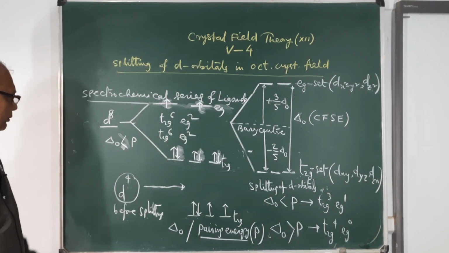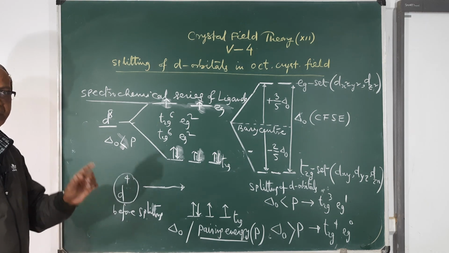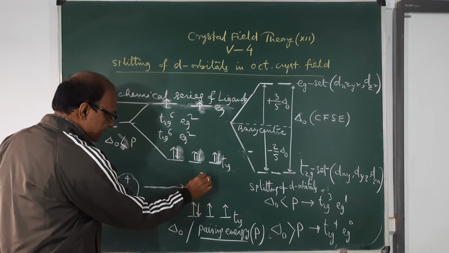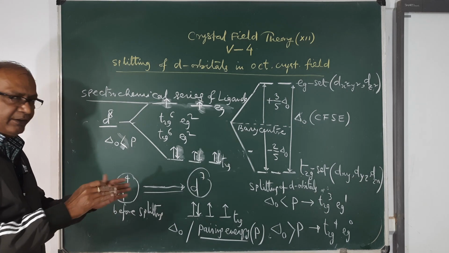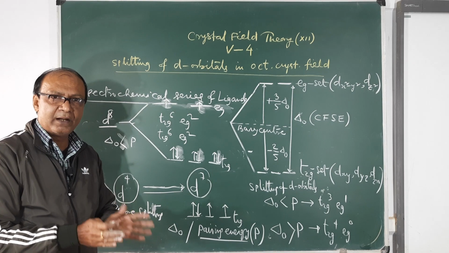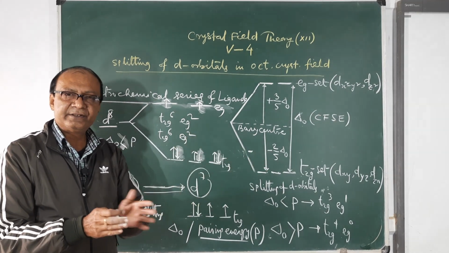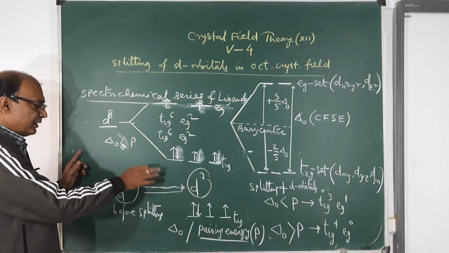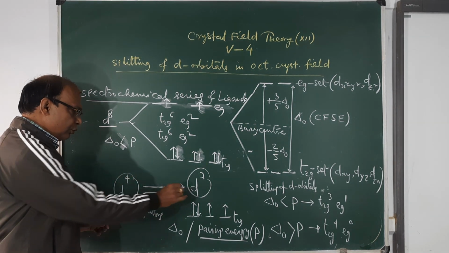That's why I am telling you that the condition delta O greater than P or delta O less than P will be applicable from D4 to D7. From D4 to D7, you will have different configurations after splitting. D1, D2, D3 have the same configuration. Again, D8, D9, D10 have the same configuration. Therefore, the conditions delta O less than P or delta O greater than P are applicable for D4 to D7.